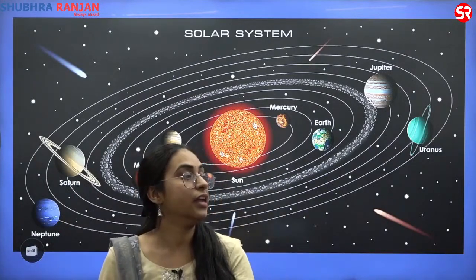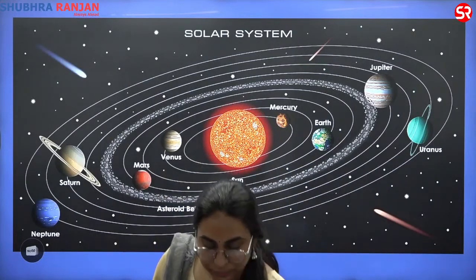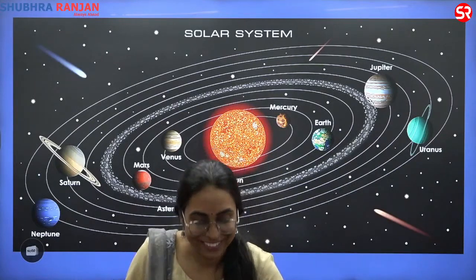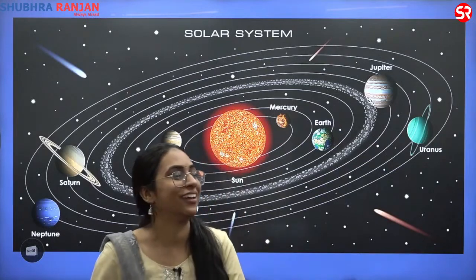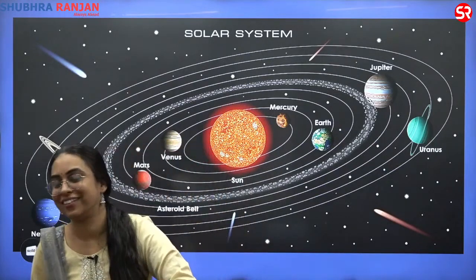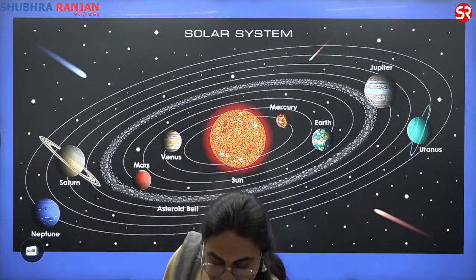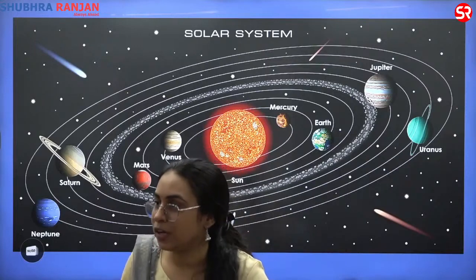Jupiter, largest planet in the solar system. Planet, largest planet कह रहे हैं. Largest star थोड़ी कह रहे हैं. Largest planet in the solar system. ठीक है. Right. Next point.